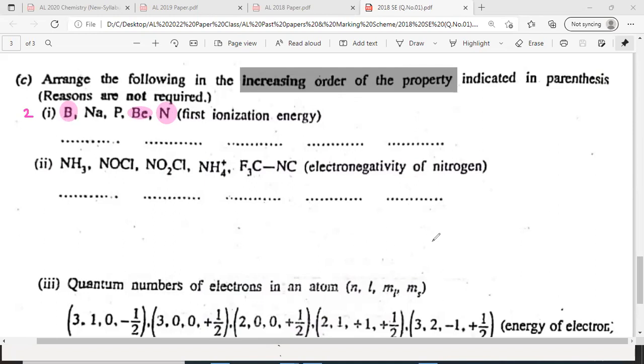The others belong to the third period: nitrogen, phosphorus, and lithium, sorry. So this is the third period. If you take the pink ones, it goes like this, a zigzag pattern.